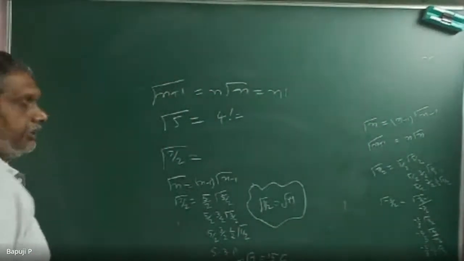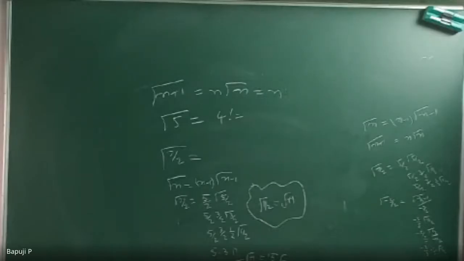See, beta mn, they are giving in terms of gamma formulas. Sir, can you repeat what is gamma 1 by 2? Root pi. I will prove it, don't worry. Time we can remember. Wait 5 minutes, I will prove it.